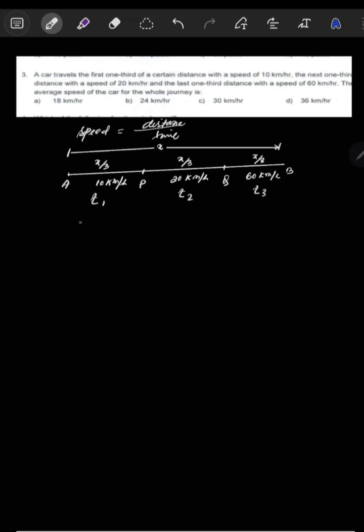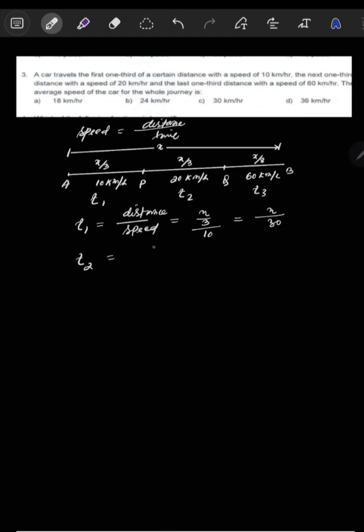So we'll find first of all t1. Time equals distance by speed. Your distance for A to P is x by 3. Then speed is 10 km/h. If you simplify, x by 3 into 10, x by 30.